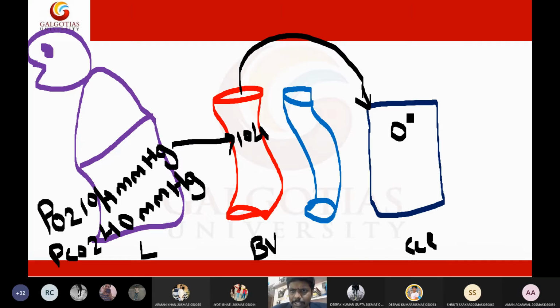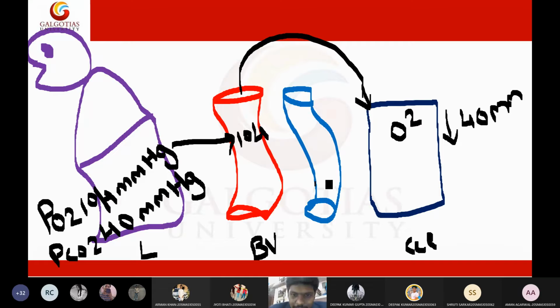This cell consumed this oxygen, maybe by glycolysis and by Krebs cycle. So after consuming this oxygen, the oxygen levels in the cell will be dropped to maybe 40 mmHg. So now the oxygen level in the cells has been decreased to 40 mmHg.